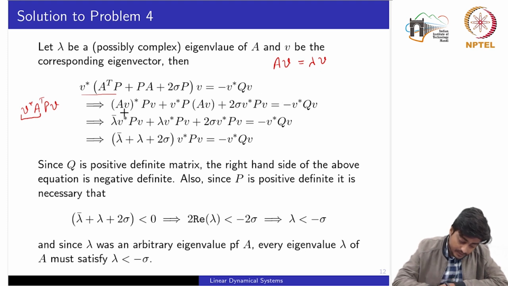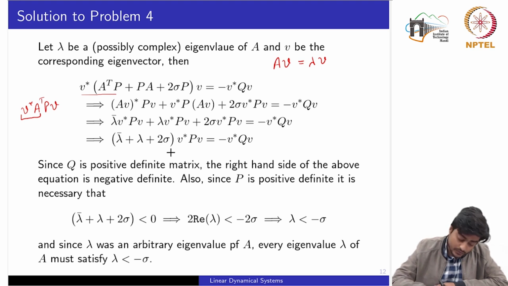Now using this equation, since it is a complex conjugate transpose, it would become the complex conjugate of lambda as well: lambda bar V star PV. Similarly, AV could also be replaced by lambda V. Again, lambda is a scalar, so I can commute. So we would have V star PV, and similarly for the third term. Now if I take the common part, which is V star PV, and group all these scalar values, we get lambda bar plus lambda plus 2 sigma.